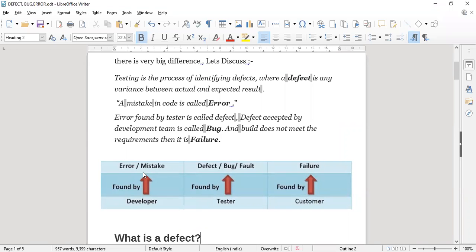So this error, defect, bug, and failure are the reasons for which we do software testing. These are the responsible persons who can catch these types of errors or mistakes: developer, tester, and customer. Okay, got it?